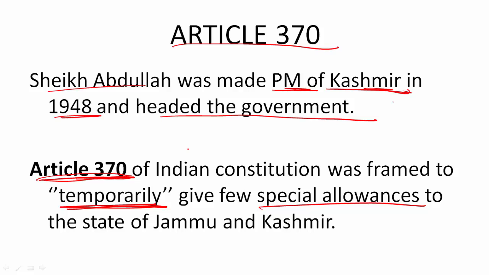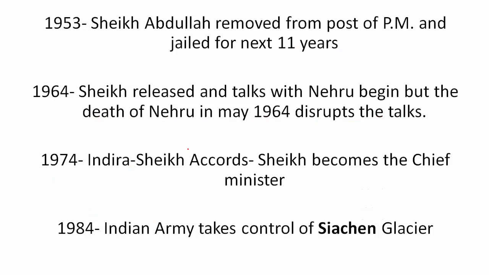Majorly, according to Article 370, not all the rules of the Indian Constitution are applicable to Jammu and Kashmir until and unless they are ratified by the State Assembly. The State Assembly has most of the powers. You can say that to some extent the state is semi-autonomous according to this Article 370. Also, there are a few small things, like a different flag for Jammu and Kashmir. The executive head was called Prime Minister and not Chief Minister, although later it was changed, and so on. So this is Article 370.